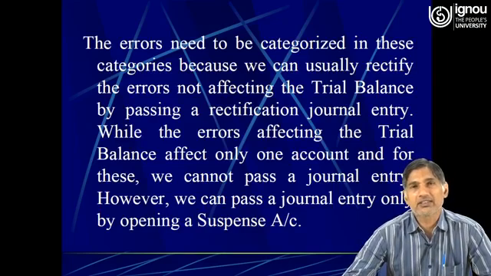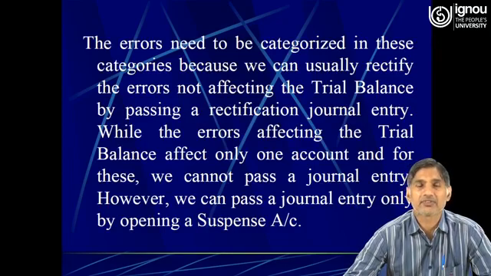So dear learners, here as far as one-sided errors are concerned, the rectification of one-sided error depends upon the stage at which such errors have been committed.